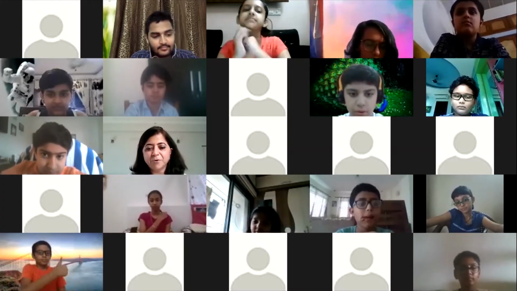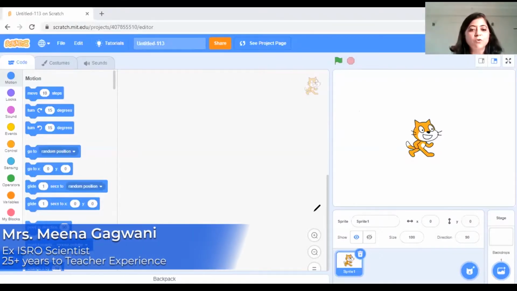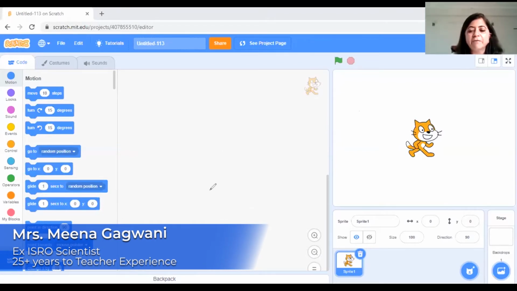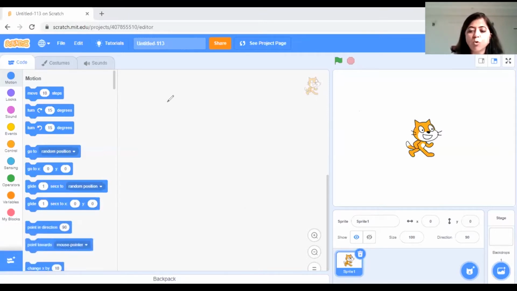Okay, so this is our window wherein we are going to write our code. And I know all of you are senior enough to understand. Coding is nothing but giving commands to the computer, to put together something.